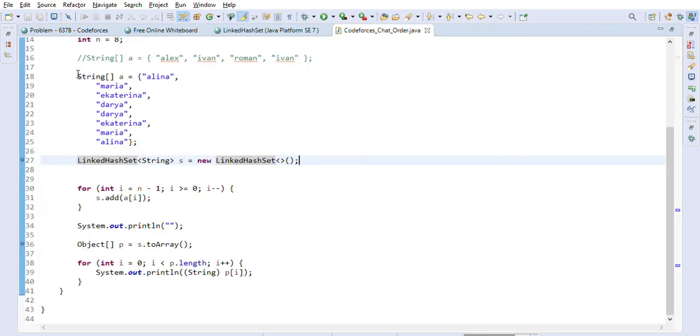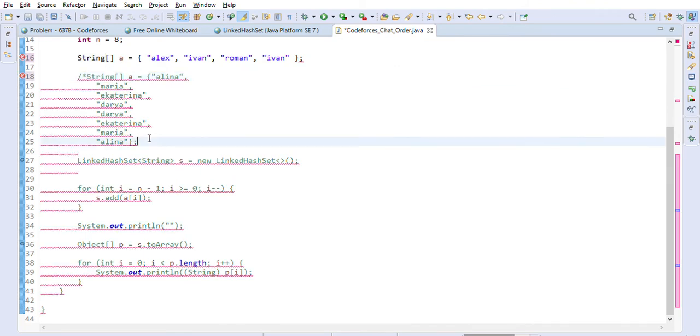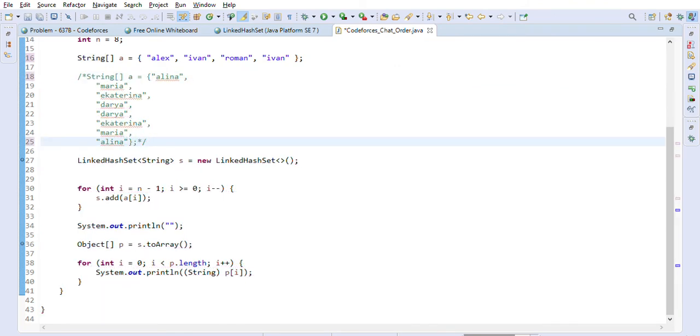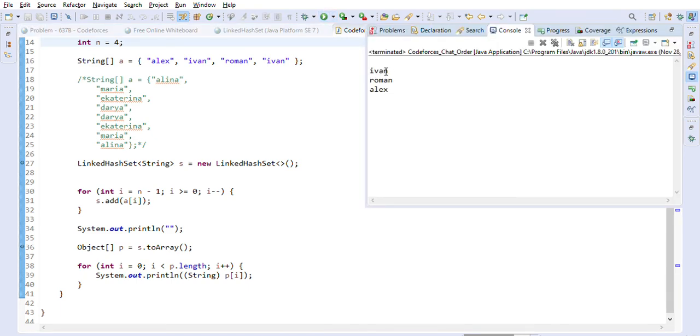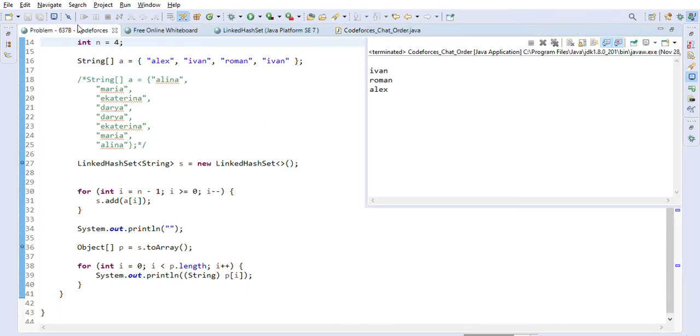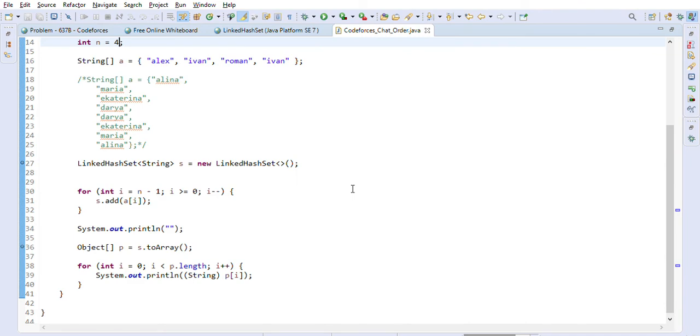Let's comment this one and take the first example that they gave us, and we will just make sure that it works on the first example as well. This is the first example they gave us, and the number of recipients is 4. Let's execute this one. Now we are getting Ivan, Roman, Alex. So we are getting correct output using our LinkedHashSet logic.